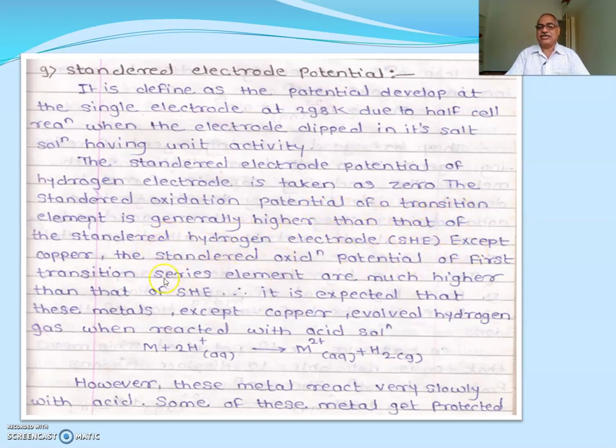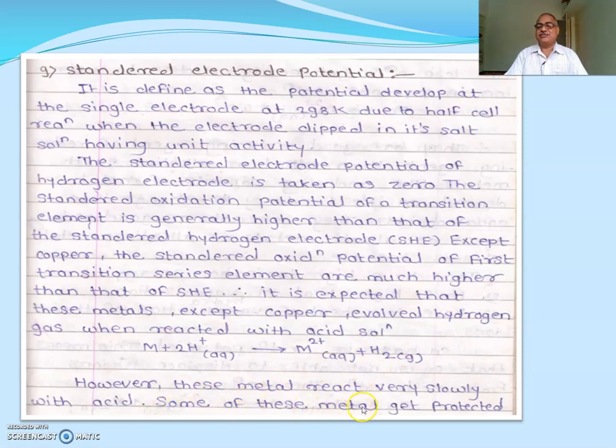hydrogen electrode, except copper. The standard oxidation potentials of the first transition series elements are much higher than that of the standard hydrogen electrode. It is expected that these metals, except copper, would evolve hydrogen gas when reacted with acid: metal plus 2 H plus aqueous gives metal 2 plus plus H2 gas. However, these metals react very slowly with acid.